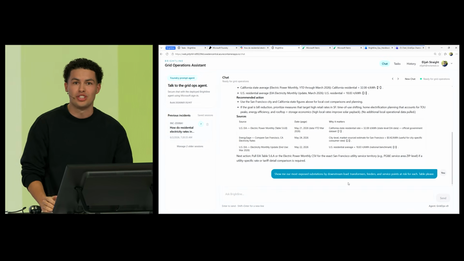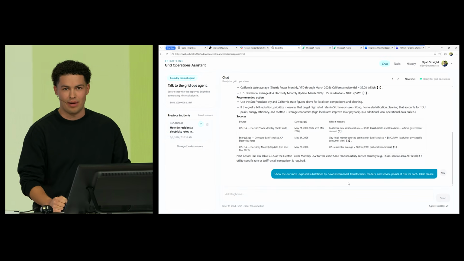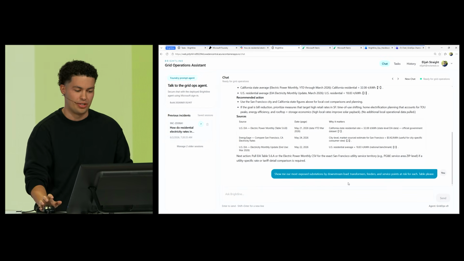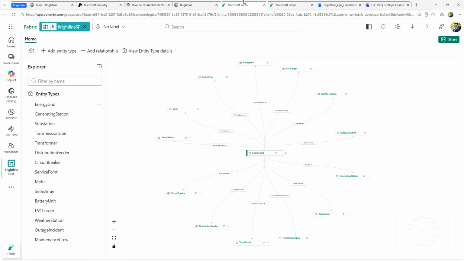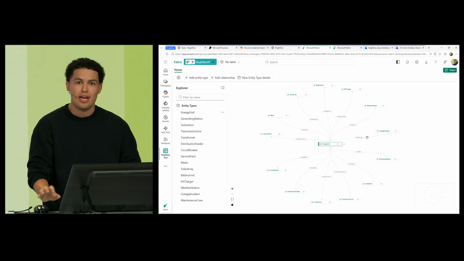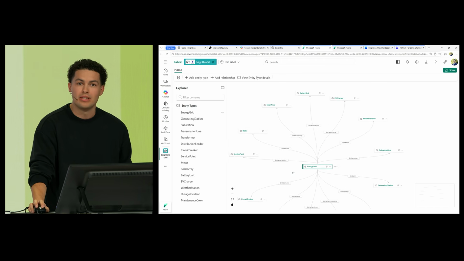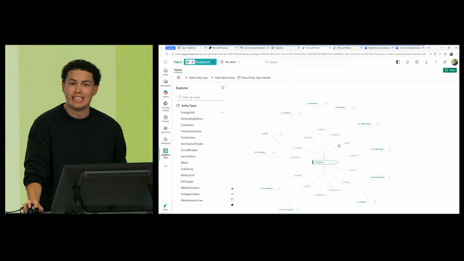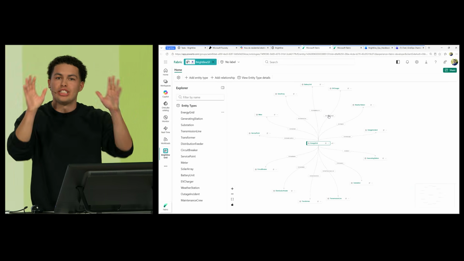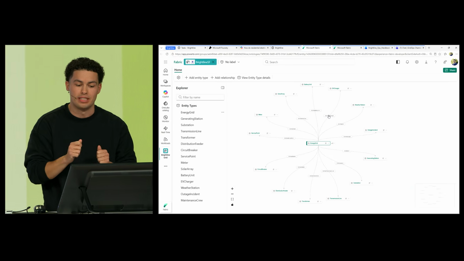For this information, our agent pulls in the next layer of Microsoft IQ, Fabric IQ. Here is Brightline's grid represented as a fabric ontology, an operational model of the live grid. And critically, we didn't build this from scratch. Fabric takes the Power BI semantic models used by millions of customers today and lets teams extend them into rich ontologies that help run the business.